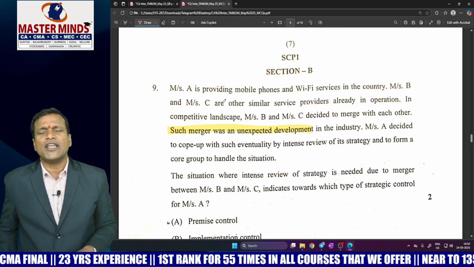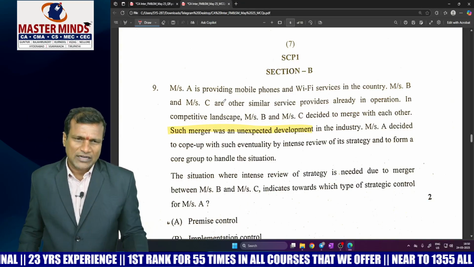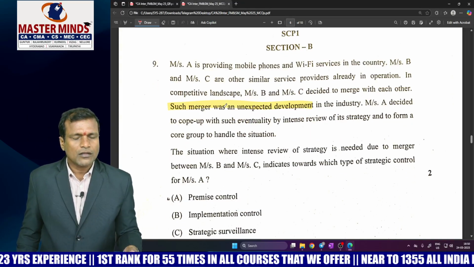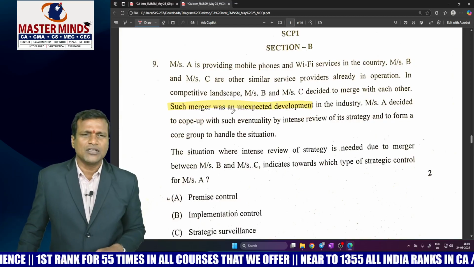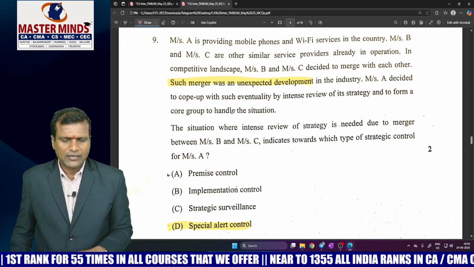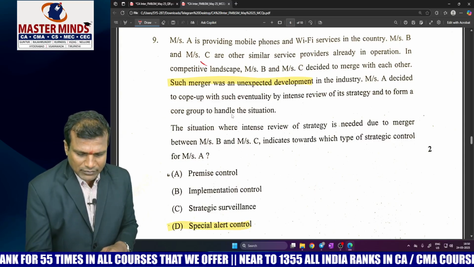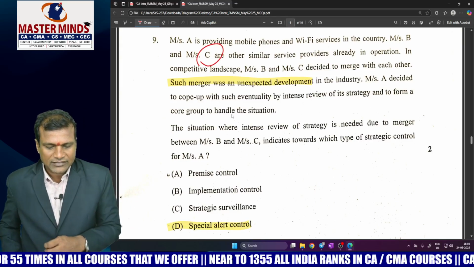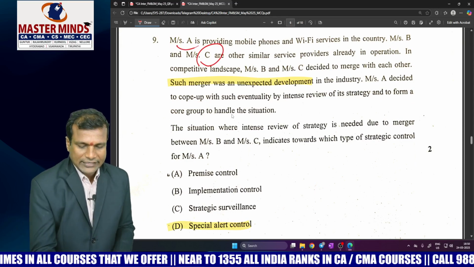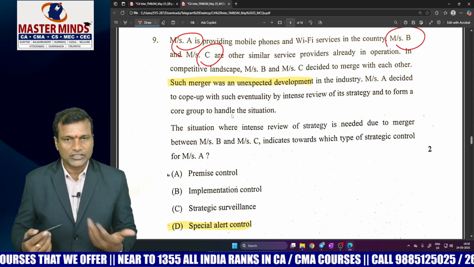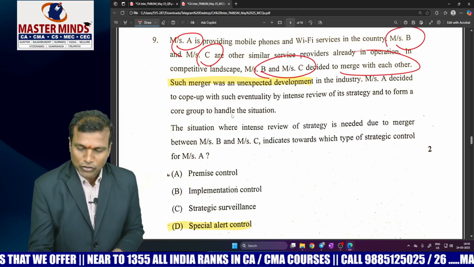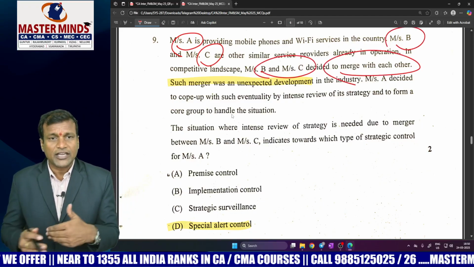Now come to the 15 marks MCQ part, right? Now look at this MCQ part, section B. It starts with the 9th question. He has given a scenario, right? Two companies are there, B and C are similar providers. A is your main business organization, B and C are competitors to Mr. A. All of a sudden, B and C have decided to merge with each other.